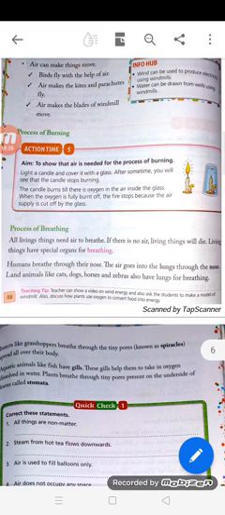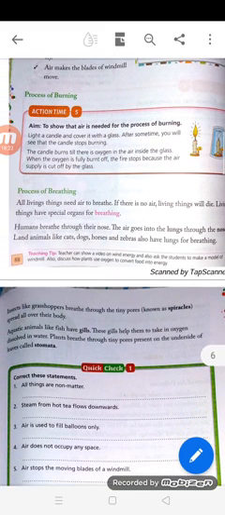Insects like grasshoppers breathe through tiny pores which are known as spiracles. These spiracles are spread all over their body. Aquatic animals like fish have gills. They breathe with the help of their gills. These gills help them to take in oxygen dissolved in water. Plants also breathe through tiny pores present on the underside of leaves, which are known as stomata.